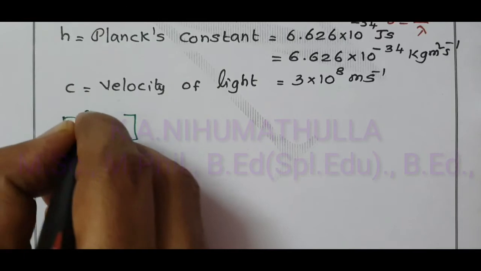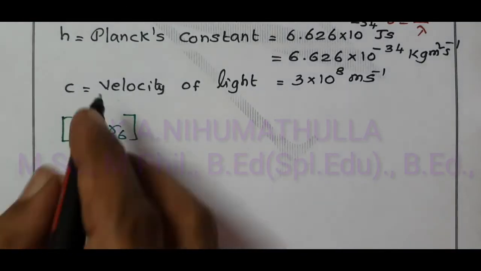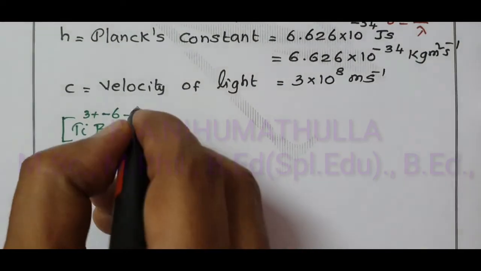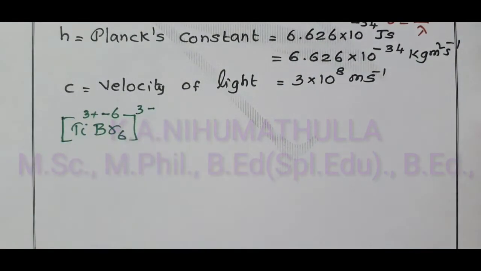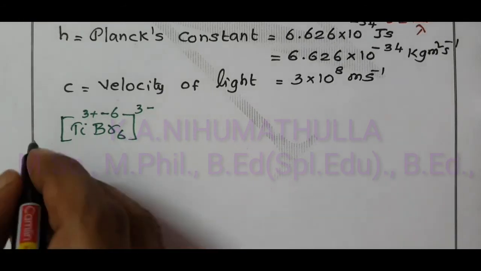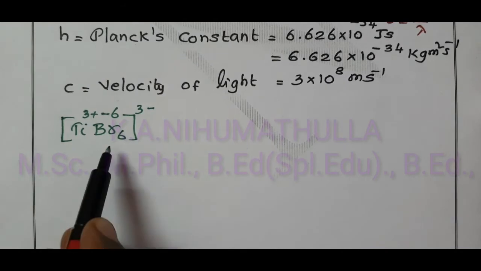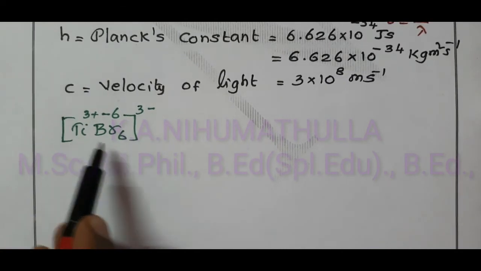Titanium is a 3 plus ion. 1 Br is 1 minus, so 6 Br is 6 minus. When we add these two, we will get 3 minus. Then the nu dash, the wave number of this complex; before that, I would like to write the IUPAC name of this compound.